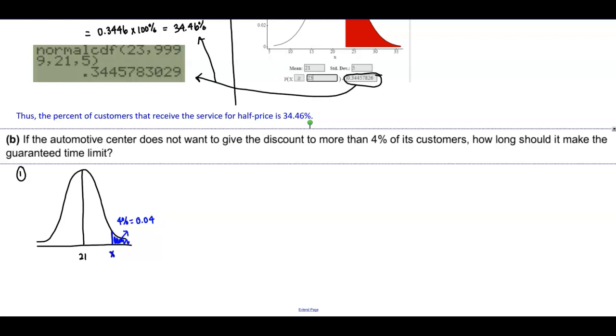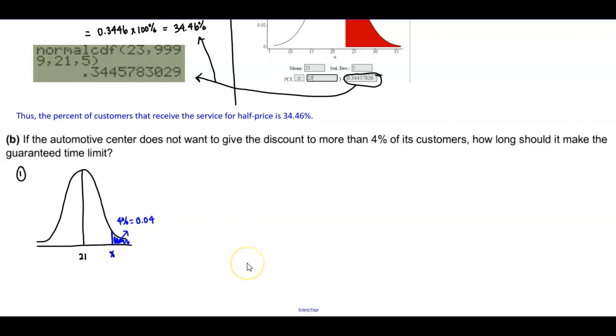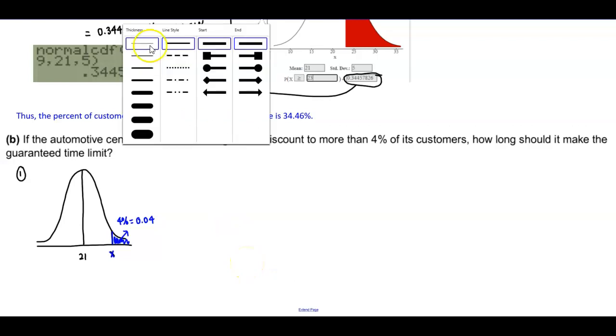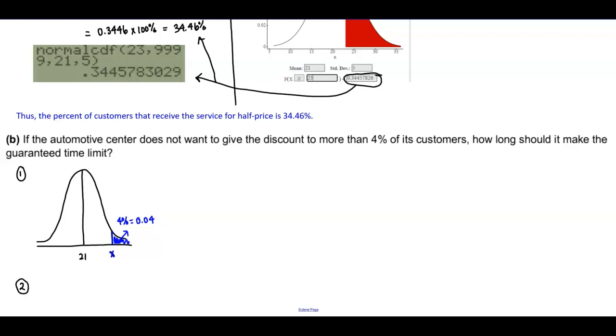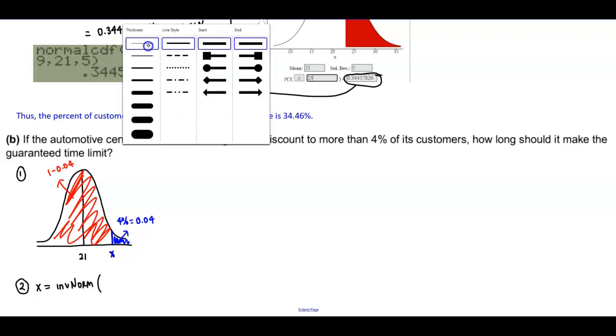If we want to find x, we use the TI-84. Recall that that's going to be INV norm. We're looking for all of the area that's to the left here, and that area is 1 minus 0.04. So we can use either 1 minus 0.04 or 0.96 for our area.